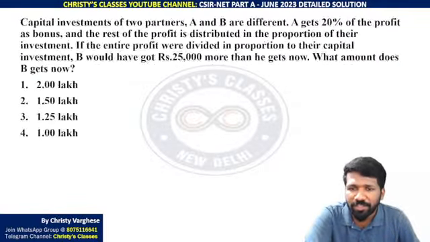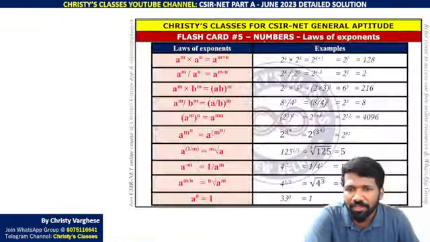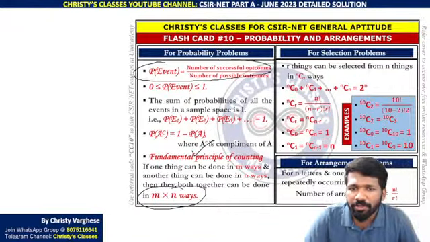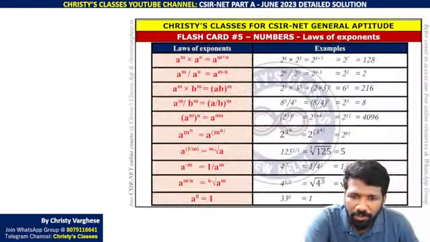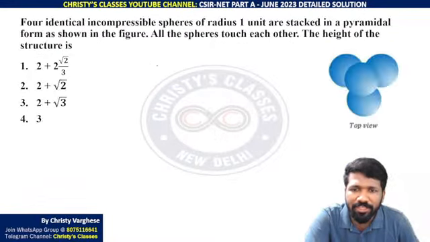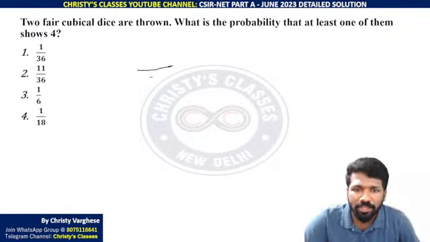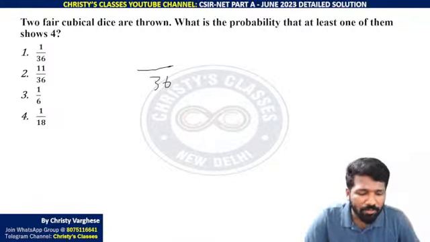What is the basic definition of probability? In the flashcards I have explained many times. Required outcome by total outcome, right? Required outcome by total outcome. So the total outcome is clearly 36. What is our required outcome? That is what we need to check. Out of 36, how many are our required outcome?